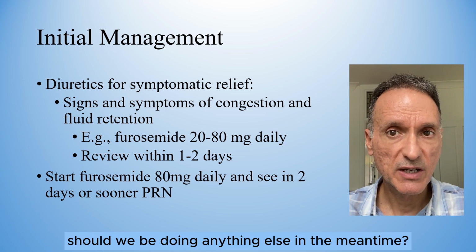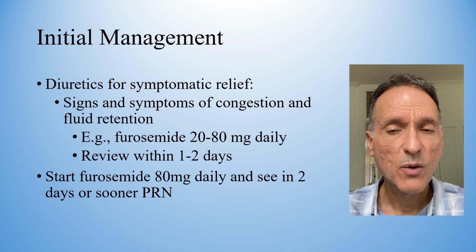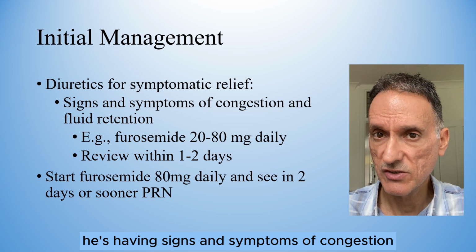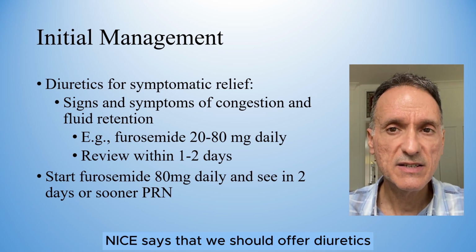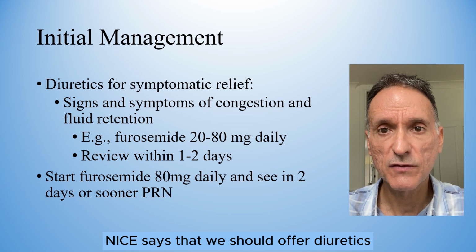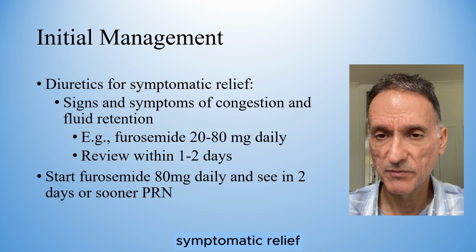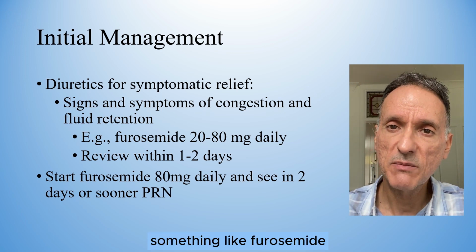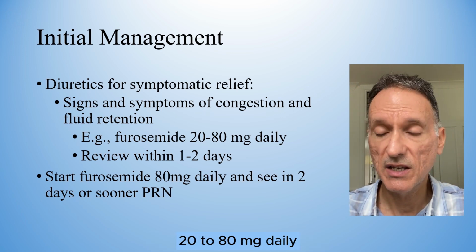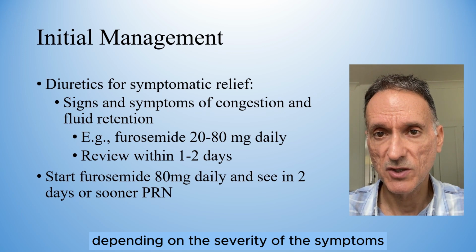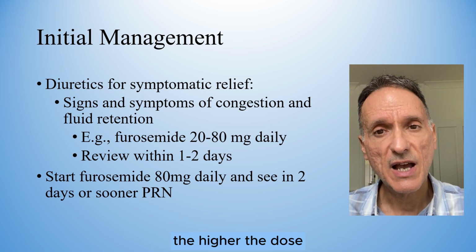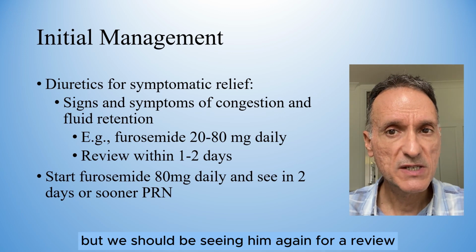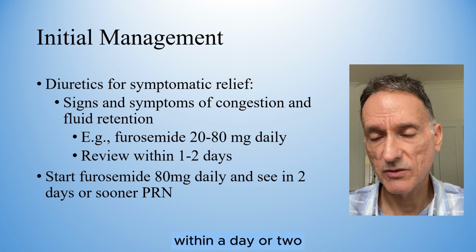Should we be doing anything else in the meantime? Well, if we feel that clinically he is having signs and symptoms of congestion and fluid retention, NICE says that we should offer diuretics for short-term symptomatic relief. So I would go for a loop diuretic, something like furosemide 20 to 80 milligrams daily, depending on the severity of the symptoms. And obviously, the higher the dose, the closer you will want to monitor him. But we should be seeing him again for a review within a day or two.